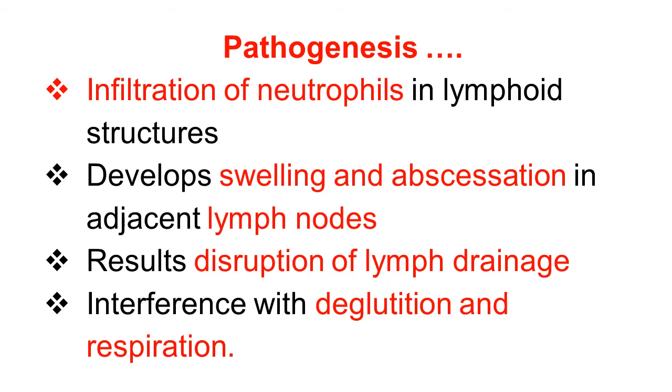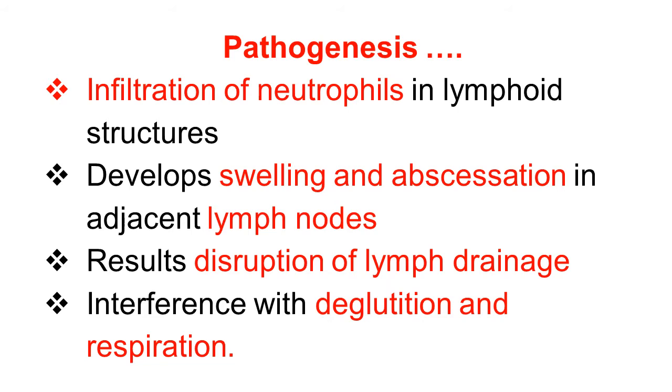Continuing with the pathogenesis, the bacteria enter the blood, and bacteremia occurs. Infiltration of neutrophils occurs in the lymphoid structure because of the presence of the organism S. equi, and this leads to swelling of the lymph node and abscess formation in the adjacent lymph nodes, mostly of the upper respiratory tract.